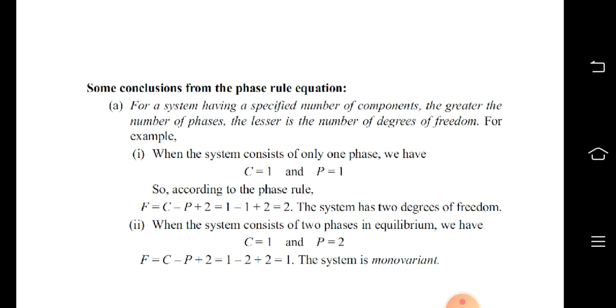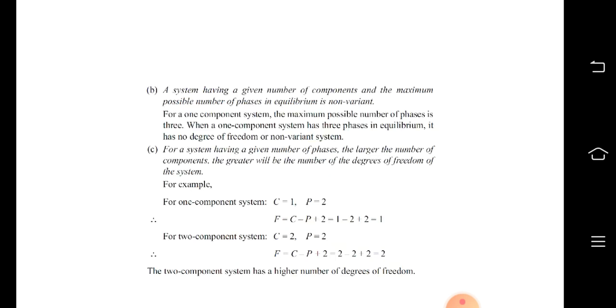Going to the next, when the system consists of two phases in equilibrium, we have C is equal to 1 and P is equal to 2. On substituting in Gibbs phase rule equation, we get degrees of freedom as 1. And that is when we say the system is monovariant. A system having a given number of components and the maximum possible number of phases in equilibrium is non-variant. For a one component system, the maximum possible number of phases is 3. When a one component system has 3 phases in equilibrium, it has no degrees of freedom, or non-variant system.